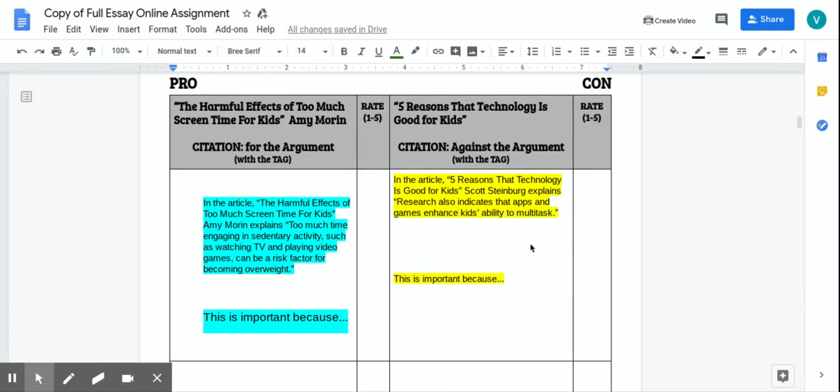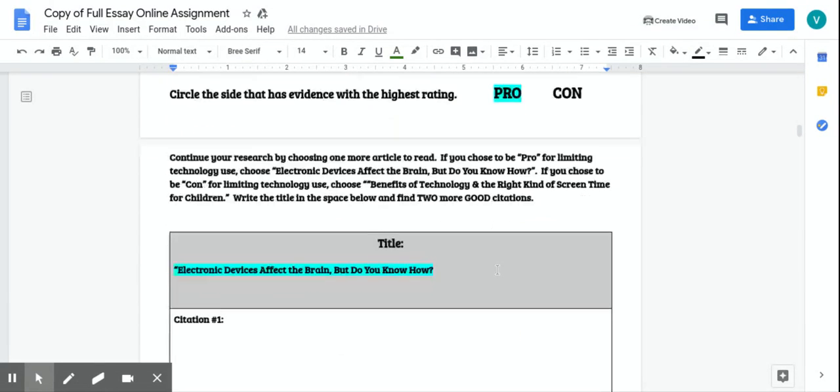If you're arguing in your essay that technology should not be limited, your opposition viewpoint is the blue. I don't know if that makes sense, but it's the opposite of whatever you're arguing. So here I had put that research also indicates that apps and games enhance kids' ability to multitask. This is a good reason why we should not place a limit on technology for kids. That is the opposition viewpoint.